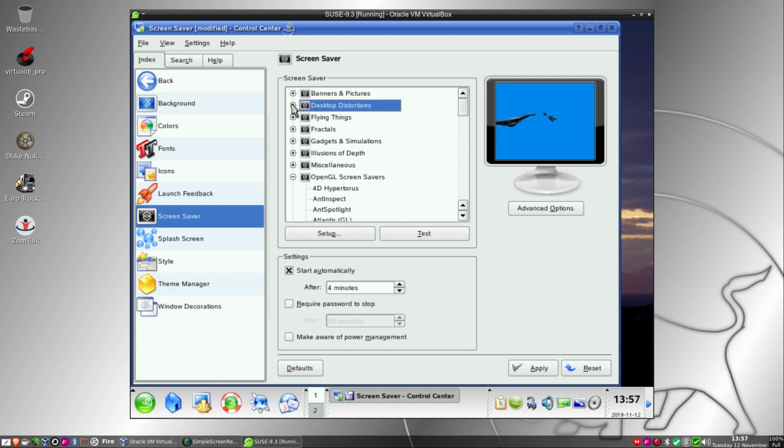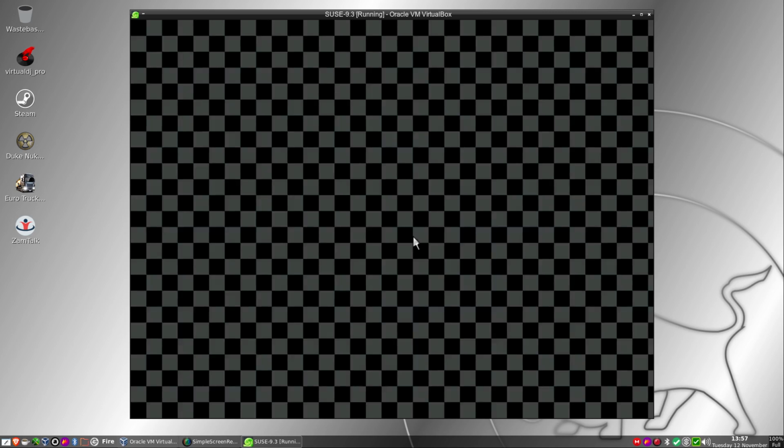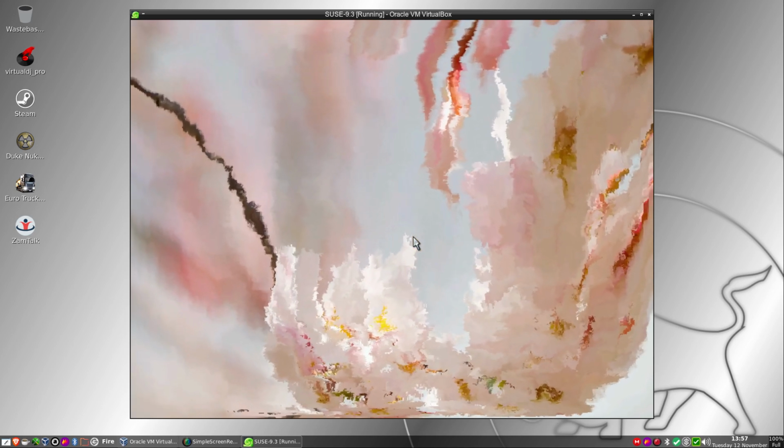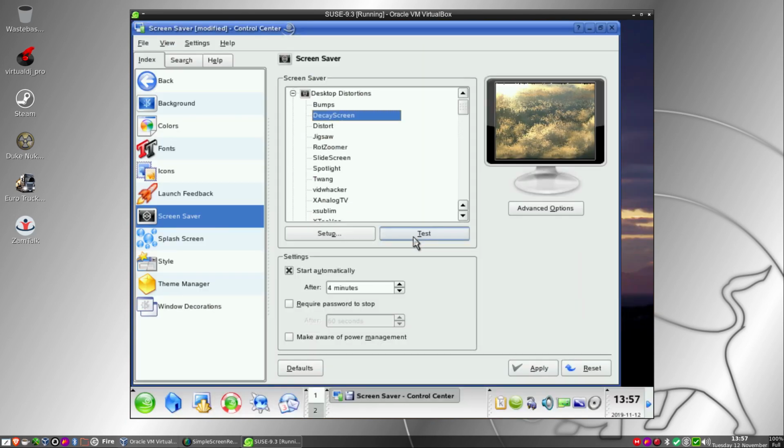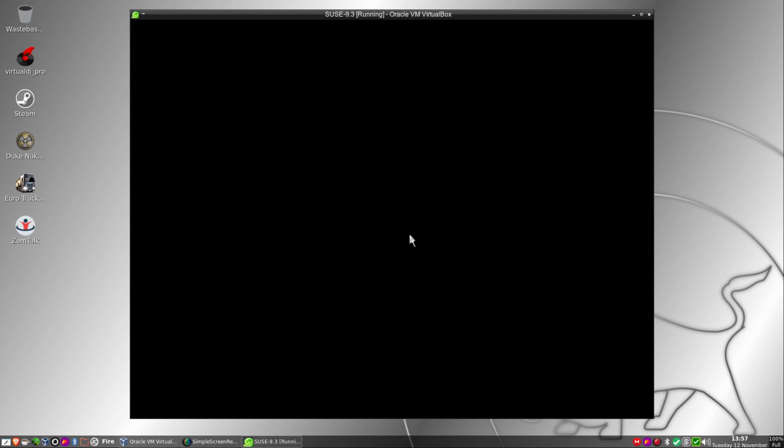Desktop distortions, of course. Decay screen. Jigsaw. Slide screen. Spotlight. Feedbacker. Analog TV I used to like. Don't know if it could work, but oh, it is.